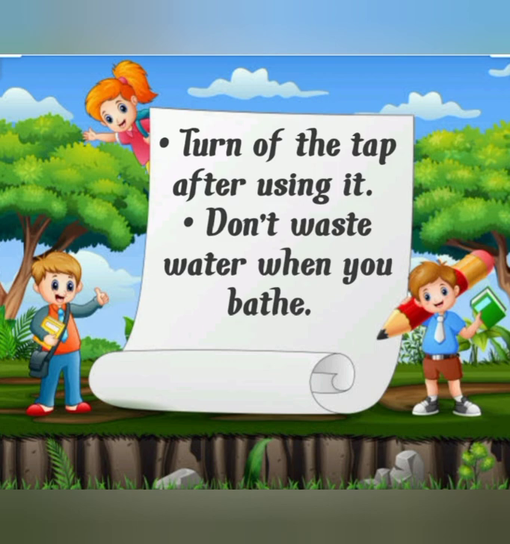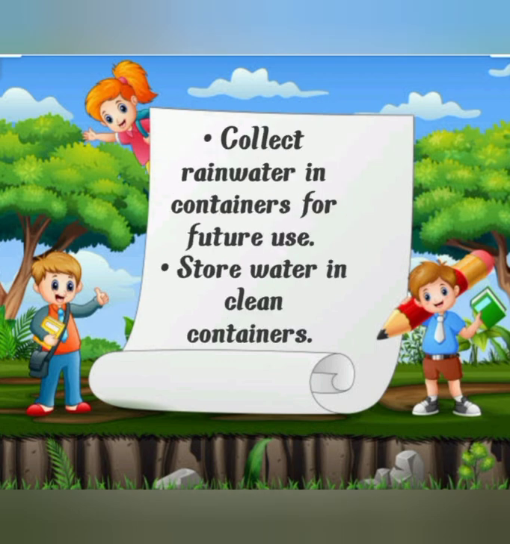Now the next 2 points: you should always collect rainwater. When we save water, the first main point is to collect the rainwater in containers for future use. Is that clear? Rain is the main source of water, so we have to collect it in containers for future use. Next point is store water in clean containers. We should store water in clean containers. So there are 4 points on how we can save water. I hope you all are clear with this.